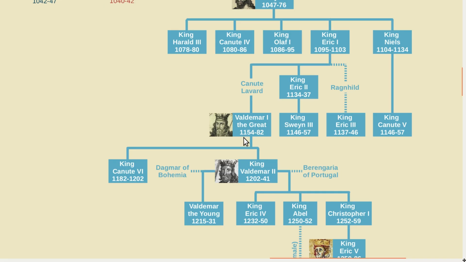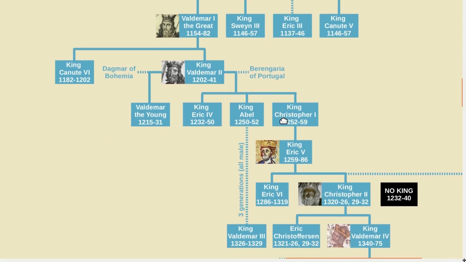He was followed by his sons Canute VI and Valdemar II. Valdemar had a son via his first wife who reigned as a co-monarch, but he outlived that son. 3 of his sons from his second wife, a princess from Portugal, became king after him. Then the line continues through Christopher I and his son Eric V.